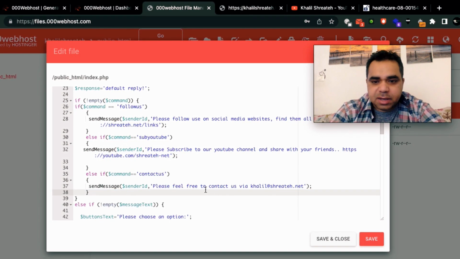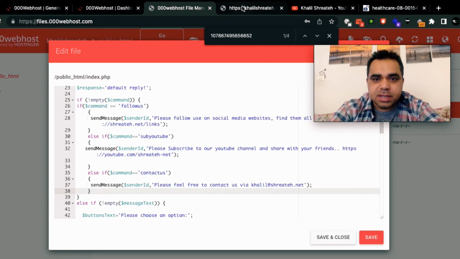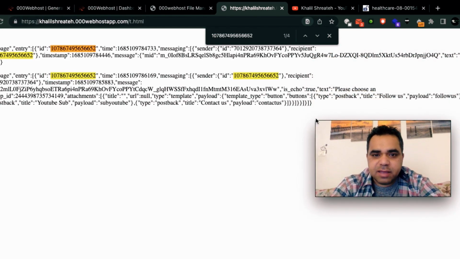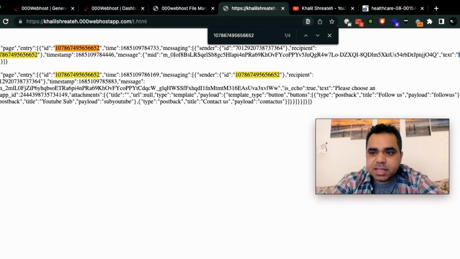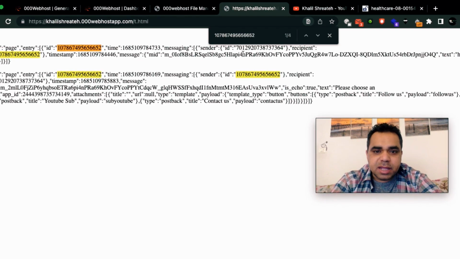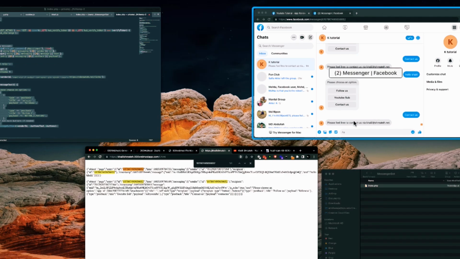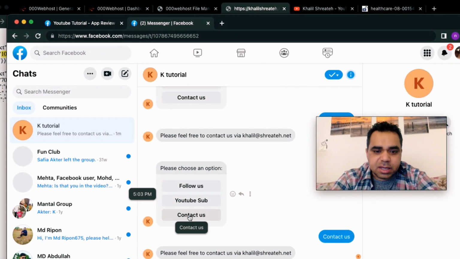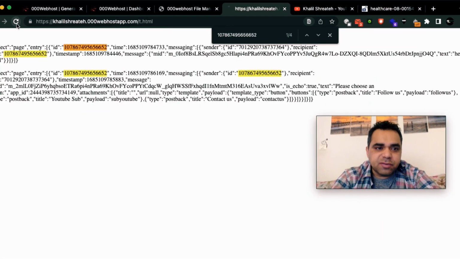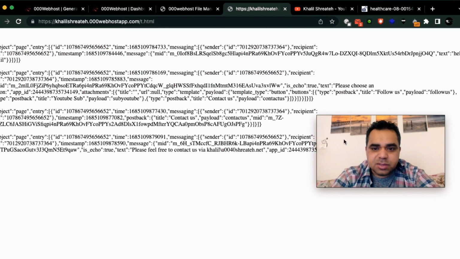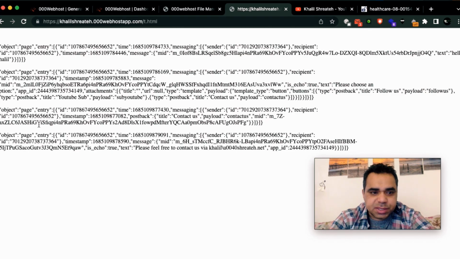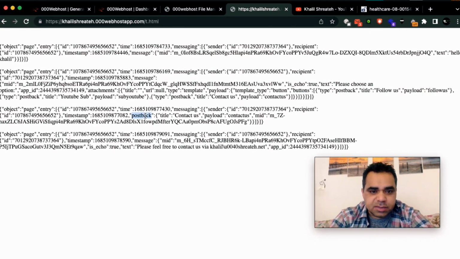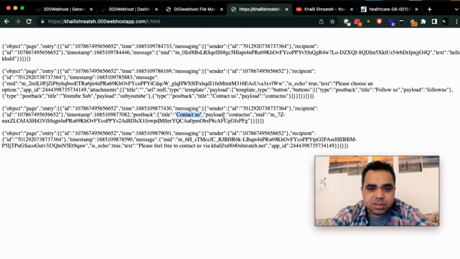Anyway, I'm going to delete this one. This is just a hint for you guys. So what other data can you save? You can save the timestamp, the message ID, the text, the button, and which button the user selected. So if we go ahead, and we already hit the contact button, right? Let's refresh the page and see. As you see here, in this request the user chose contact. As you see here, the postback title shows he chose contact us.